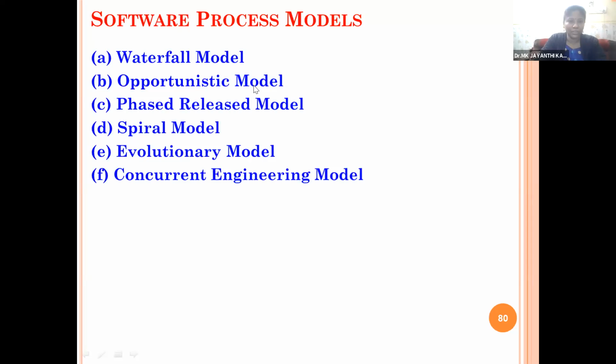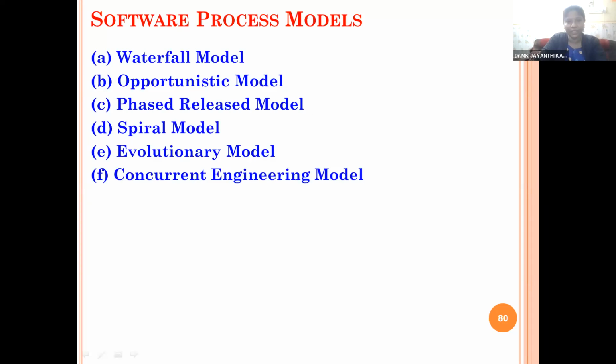The six basic models which are used nowadays, based on their effectiveness and results, are: first one is called waterfall model, second one is opportunistic model, phased release model, spiral model, evolutionary model. These are the models used by the software engineers for a very long time.